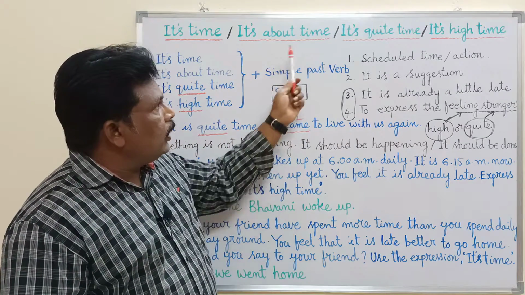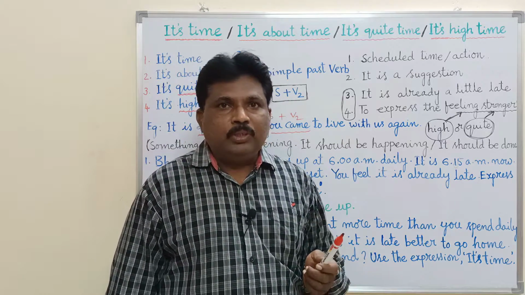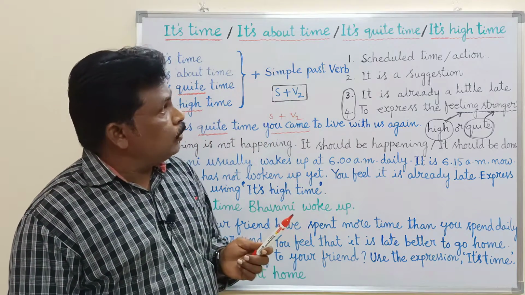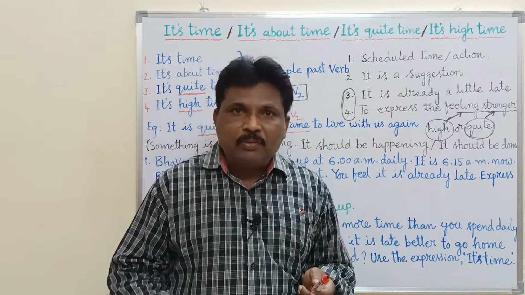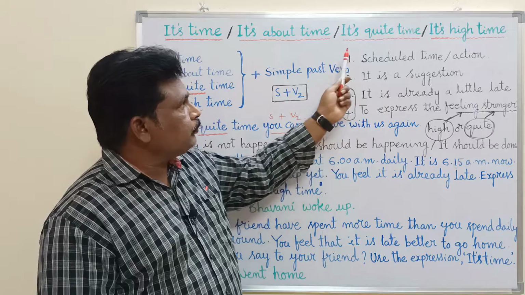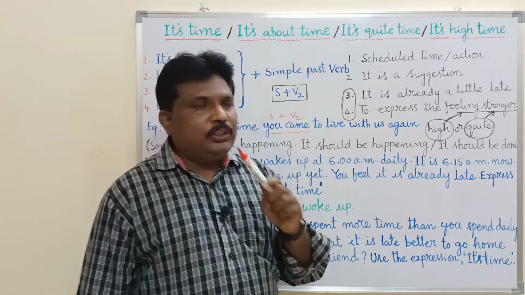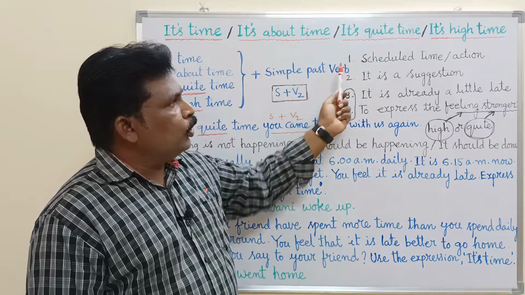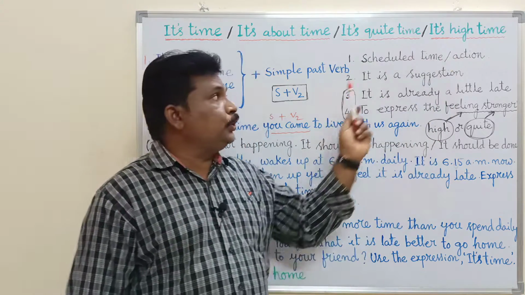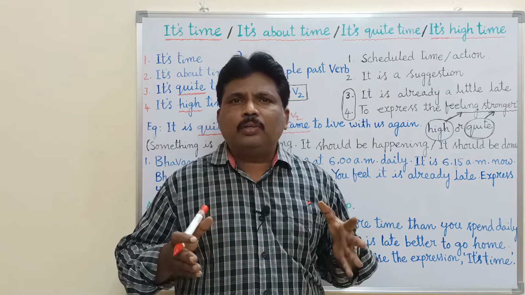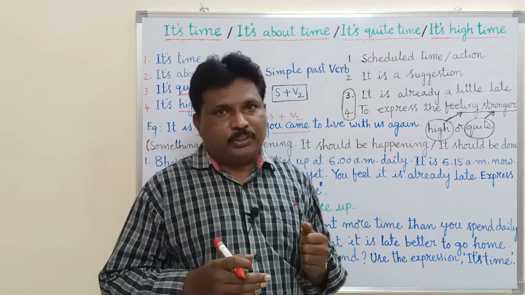Okay, what is the context of it is time, it is quite time, or it is about time, or it is high time? When do we use these language functions? Look at this. First one, it is time, it is about time. These two are used whenever we talk about scheduled action or scheduled time. So we have a specific schedule or specific time for doing some actions.